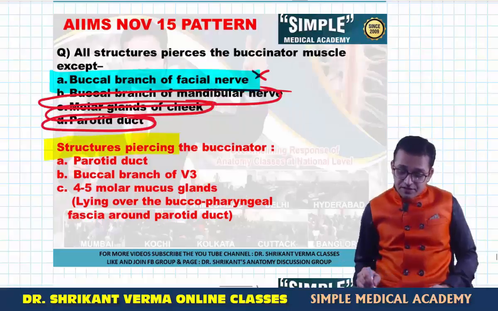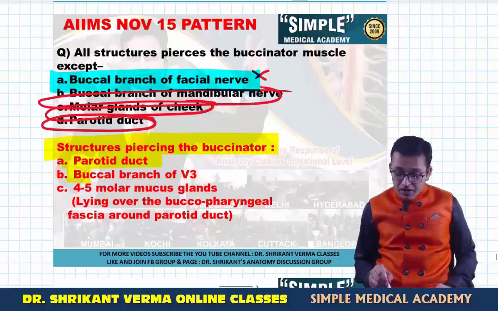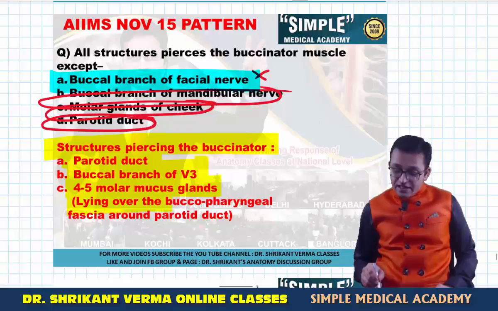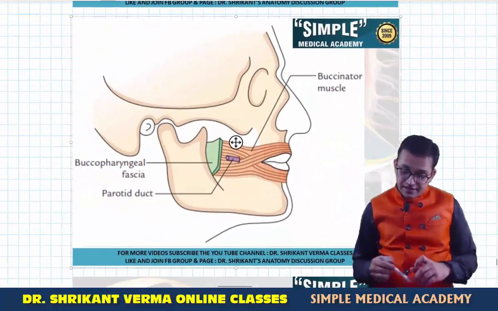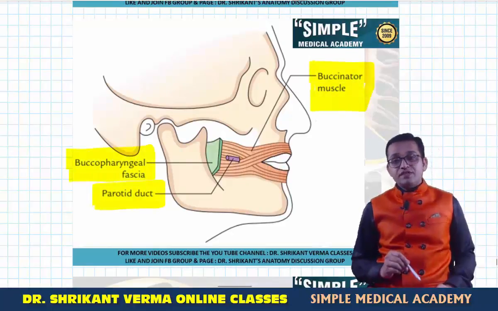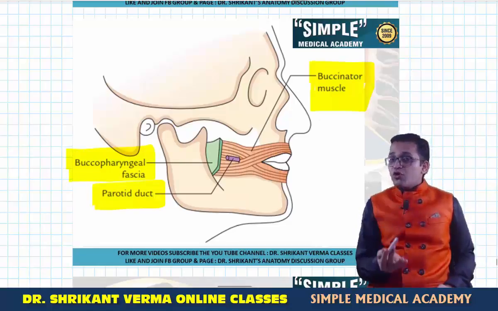Okay, so here is the list for your practice. The structures piercing the buccinator: the parotid duct, no excuse, the parotid duct pierces the buccinator. The buccal branch of the mandibular nerve also pierces. And then the 4 to 5 molar mucous glands also pierce. Yes, these 4 to 5 molar mucous glands lie over the buccopharyngeal fascia around the parotid duct. So these all are the answer. Here is the image showing the buccinator muscle pierced by the parotid duct. Above this buccinator muscle there is the buccopharyngeal fascia. So this image will help in the solution of a few MCQs.